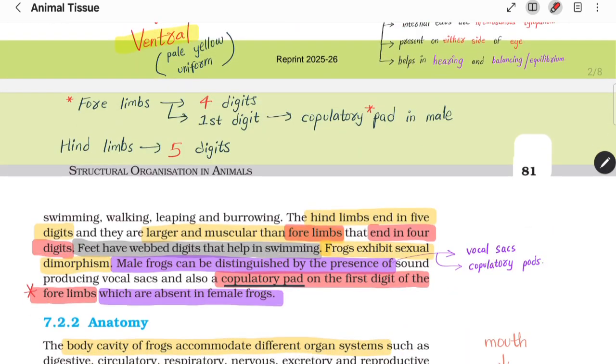Last point of morphology is frogs exhibit sexual dimorphism, which means males and females are separate. Males can be distinguished from female frogs on the basis of two things. First is the vocal sacs and the second is the copulatory pads. Two very important points: vocal sacs and the copulatory pads. We already have discussed that copulatory pad is present on the first digit of the forelimbs. Now, forelimbs consist of 4 digits. The first digit is the copulatory pad in males, which acts as a distinguishing factor in between males and females. And the hind limb consists of 5 digits, which is larger and साथ में muscular as well.